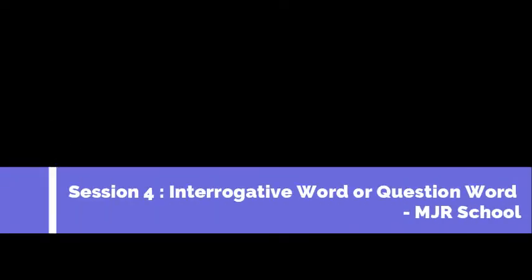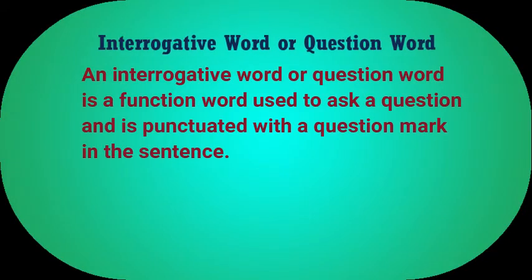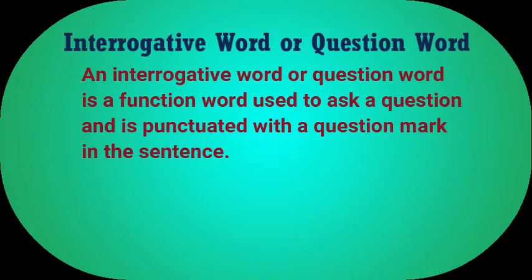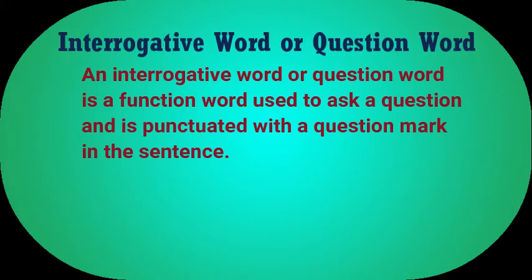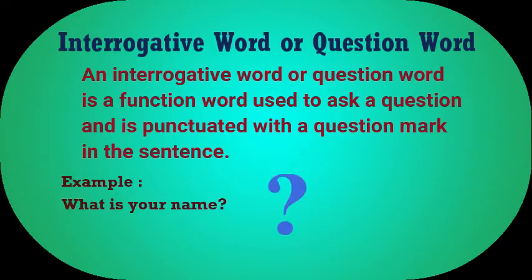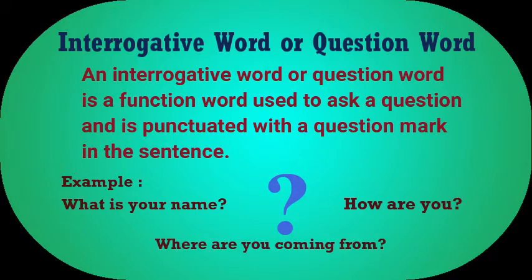In this session, we are going to learn about the interrogative word or question word. An interrogative word or question word is a function word used to ask a question and is punctuated with a question mark in the sentence. Example: What is your name? How are you? Where are you coming from?